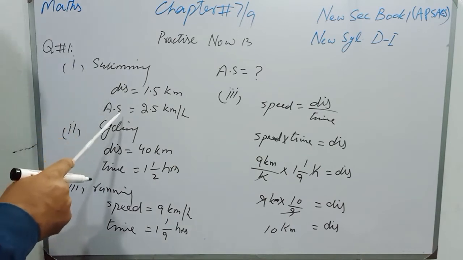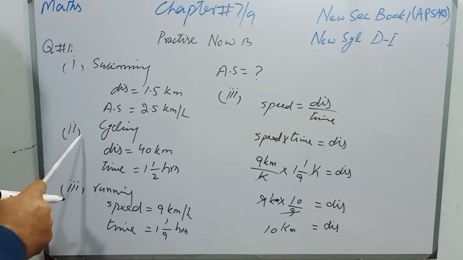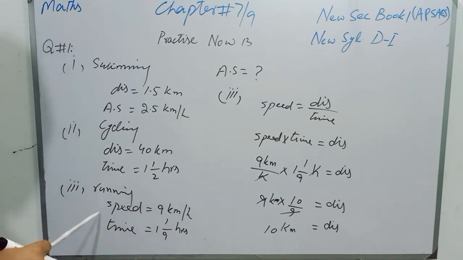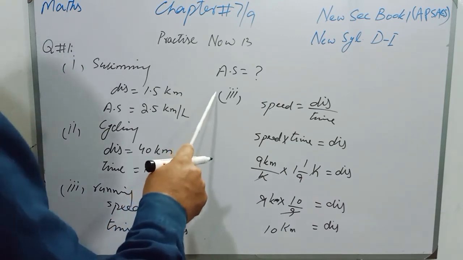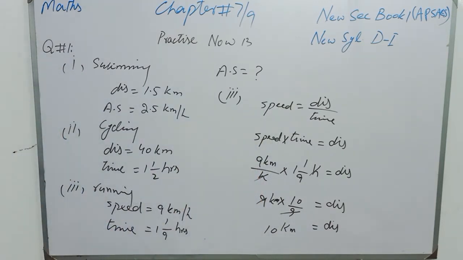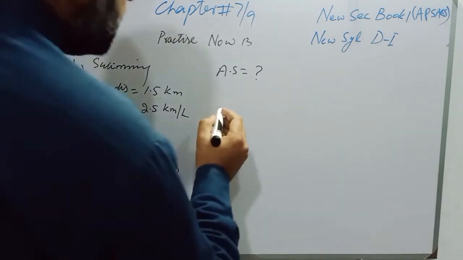For swimming, time was 3/5 hours. For cycling, time is one whole number, 1/2 hours. And for running, time is one whole number, 1/9 hours. So we will write total distance and total time. So students, I will write